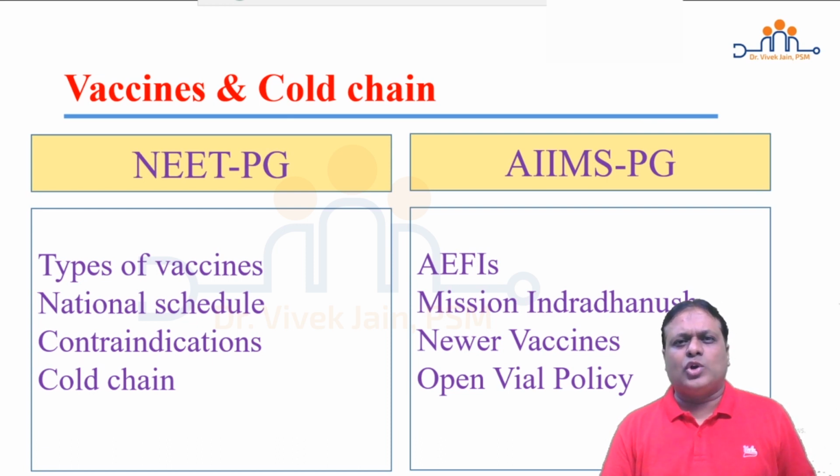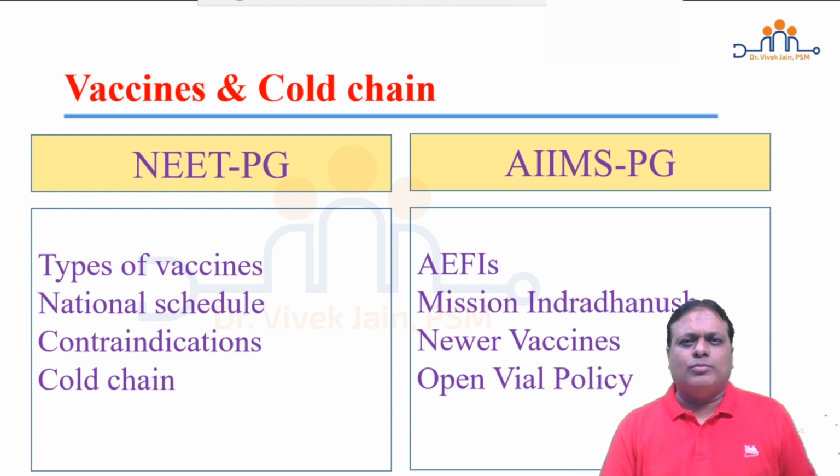Mission Indradhanush, a topic which is asked in extensive detail recently. Which vaccines are covered? Which total diseases are covered? What is the target year? How are we going to achieve that? It is which level of prevention? What is intensified Mission Indradhanush? What are the target beneficiary groups recently included in Mission Indradhanush?